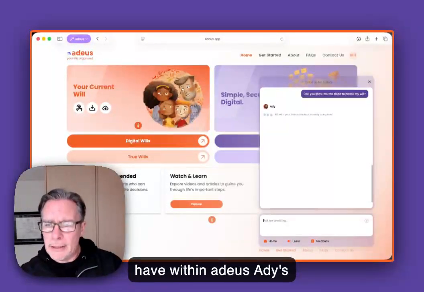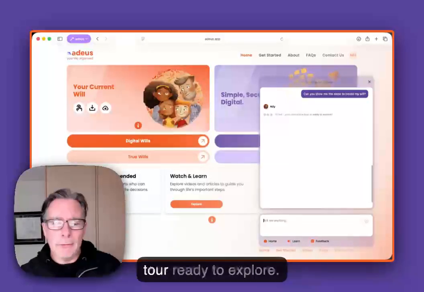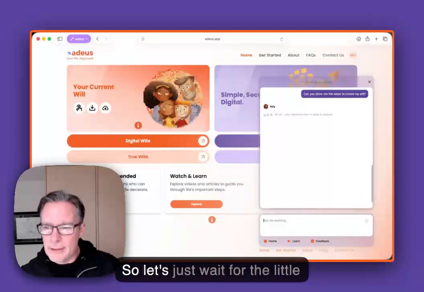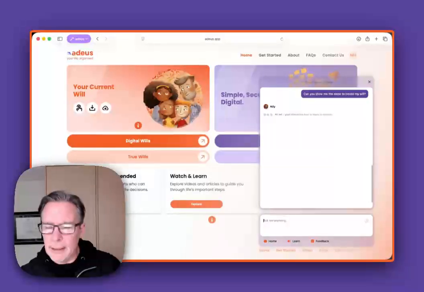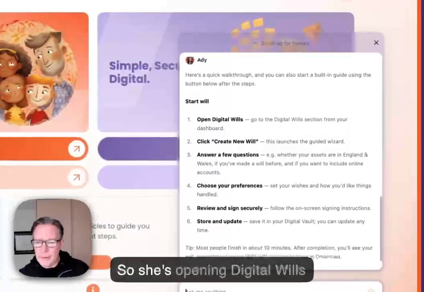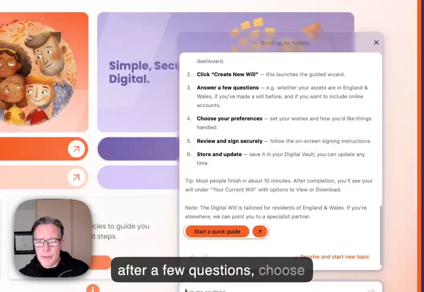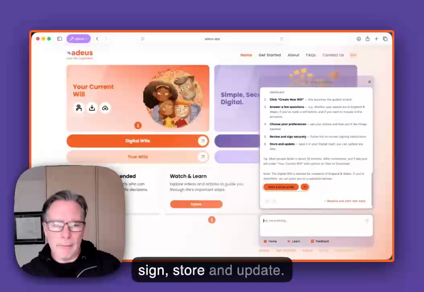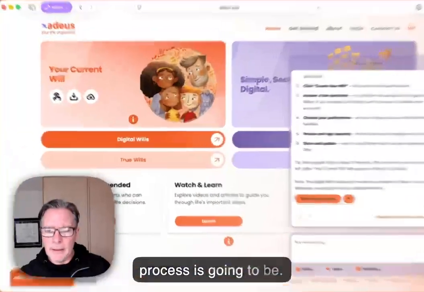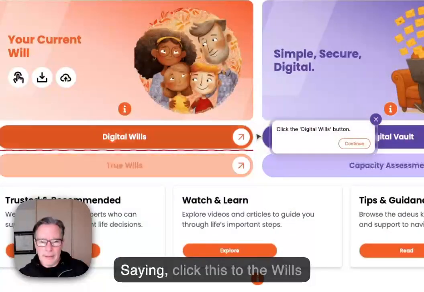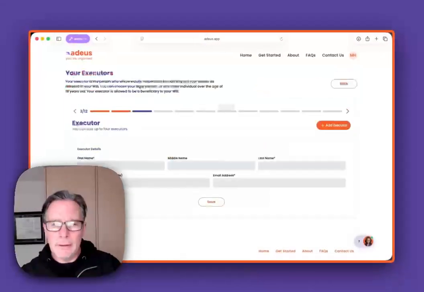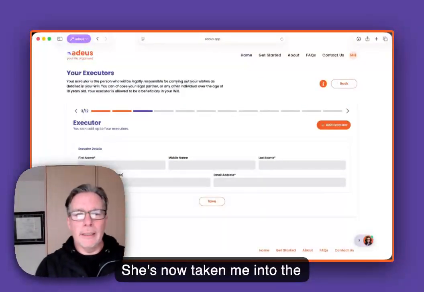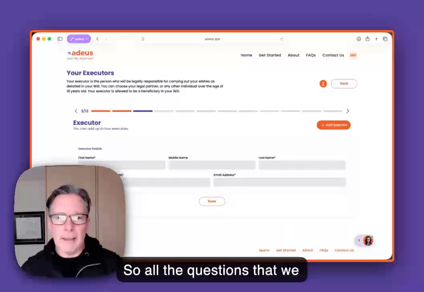So Addie's actually creating an interactive tour ready to explore. Let's just wait for the little information button to come up here, and let's follow Addie's advice. Quick walkthrough. So she's opening digital wills, answer a few questions, choose your preferences, review and sign, store and update. So she's told me what the process is going to be. So let's start by clicking the digital wills button, then the create new will button. She's now taken me into the will flow. So all the questions that we need to ask.